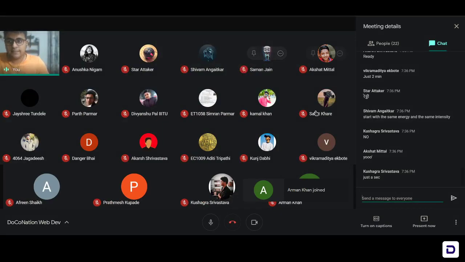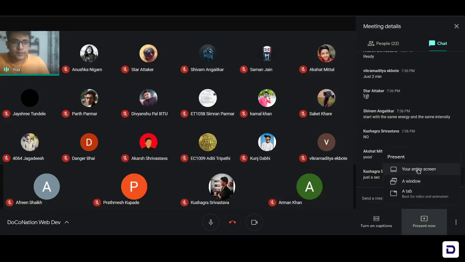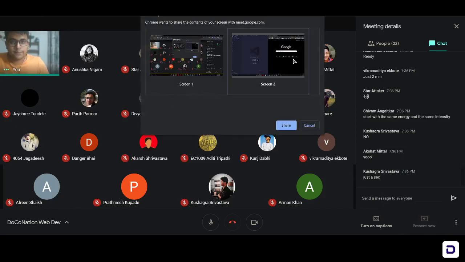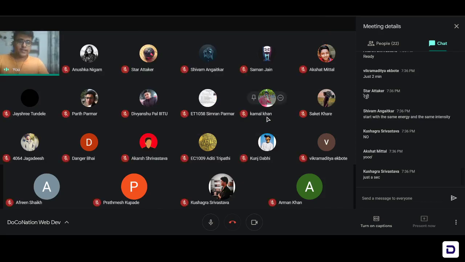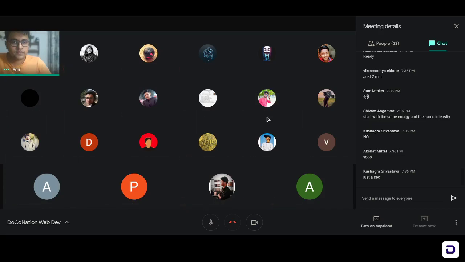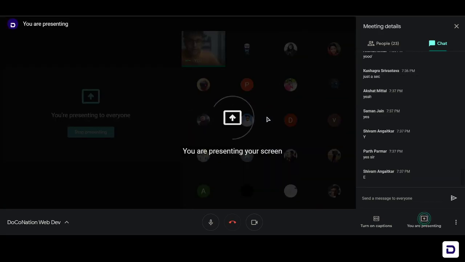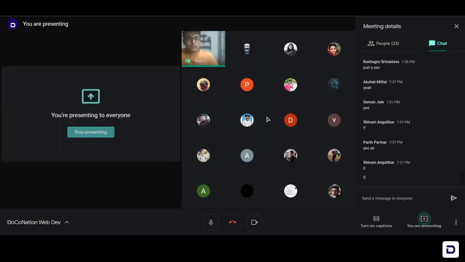Okay, till the time you guys are setting it up, I already have it set up. So I'm gonna share my screen and just give me a confirmation in the chat box if you can see my screen. Okay, let me just do that. Okay, so if you can see my screen, just give me a yes in the chat box. Till that time, others, open up everything and get ready and we'll start. Okay, great. So my screen is visible.